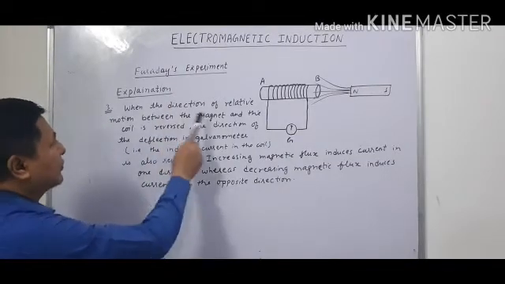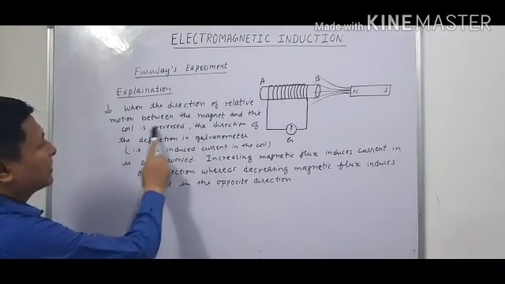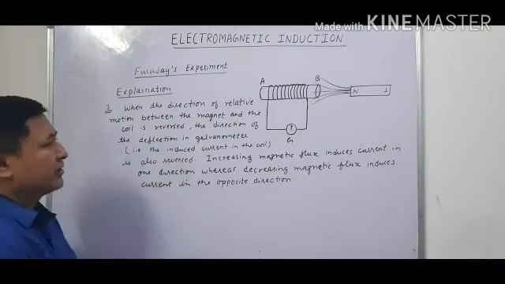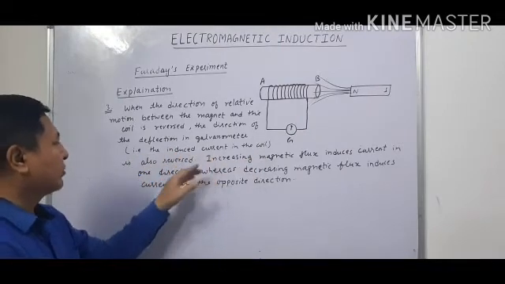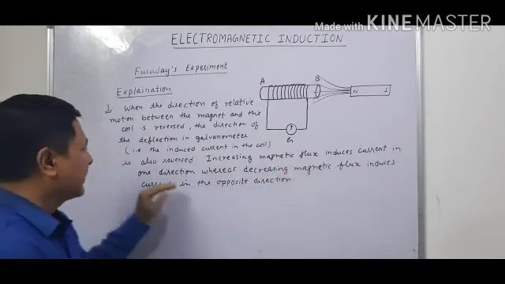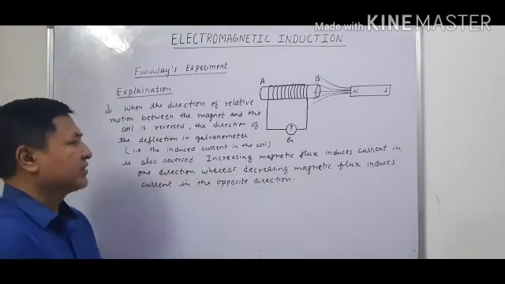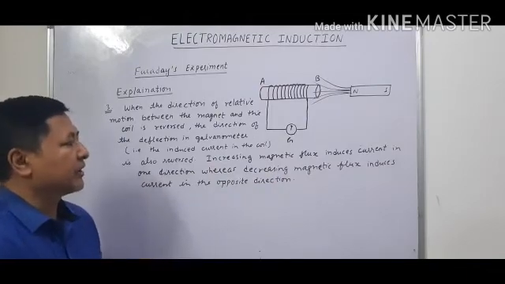When the direction of the relative motion between the magnet and the coil is reversed, the direction of the deflection in the galvanometer also reverses, as the induced current in the coil also gets reversed. Increasing magnetic flux induces current in one direction, whereas decreasing magnetic flux induces that current in the opposite direction.